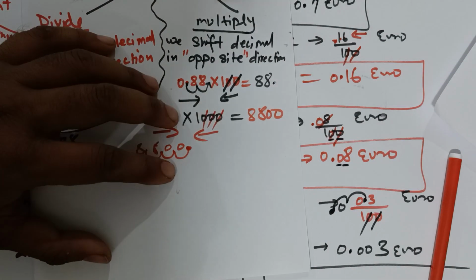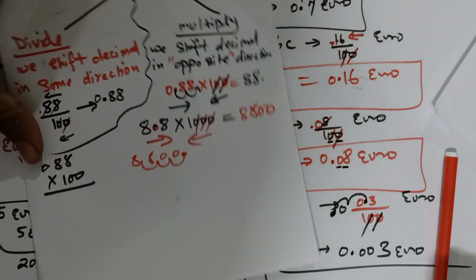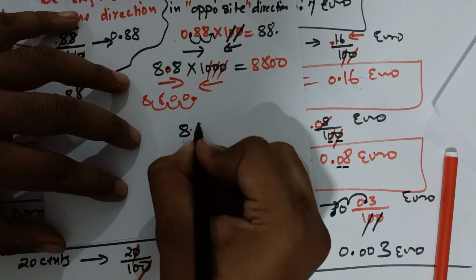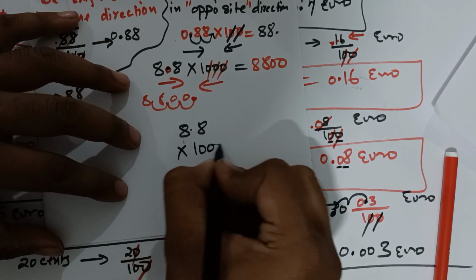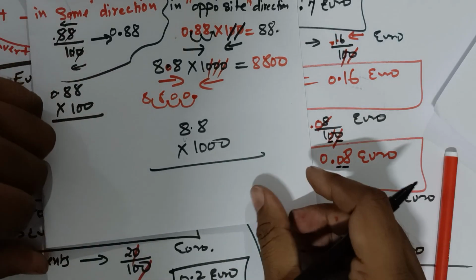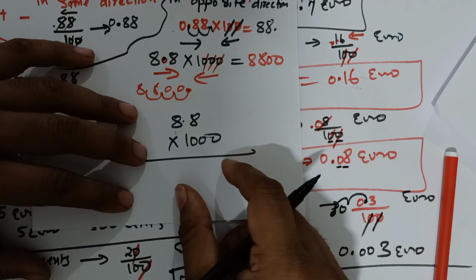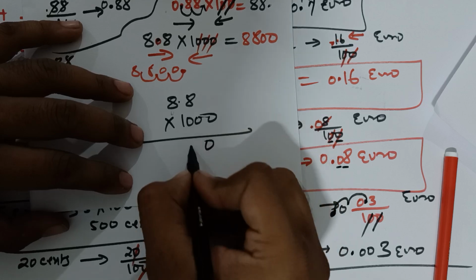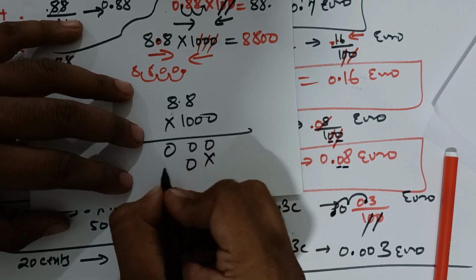Or you can do it manually. If you are comfortable doing it manually, as we did in the previous class, you can do it like this: 0, 0, 0, then 0, 0.